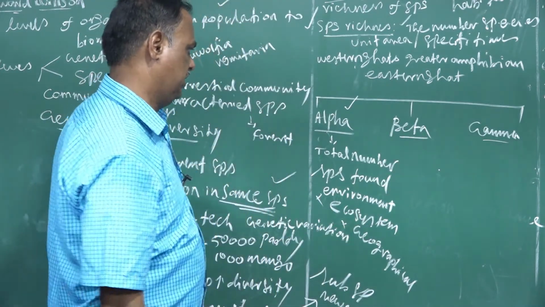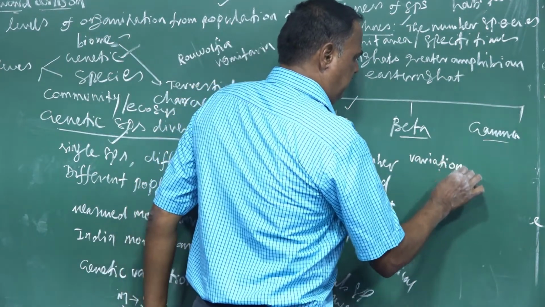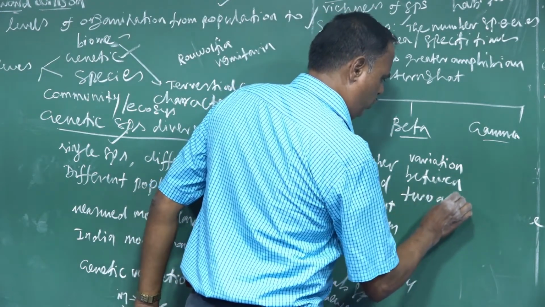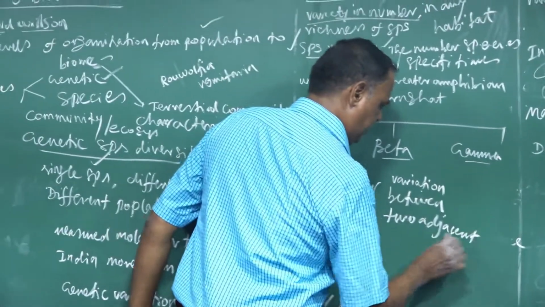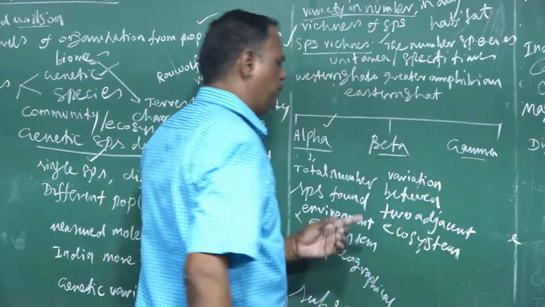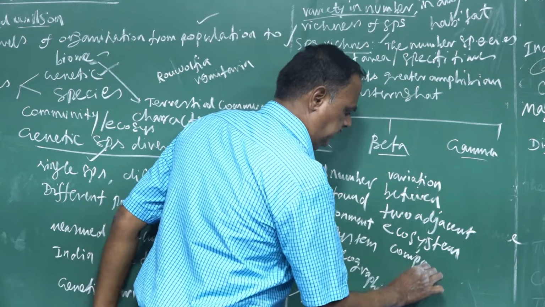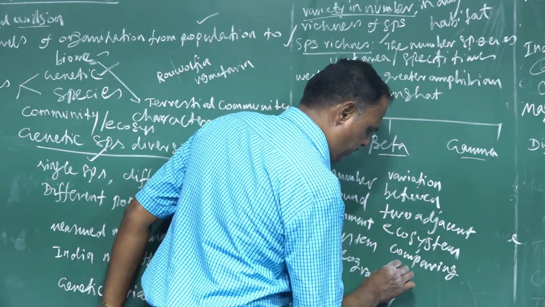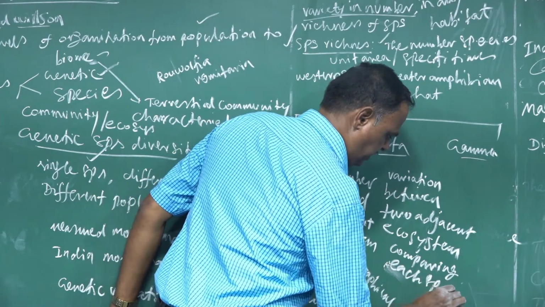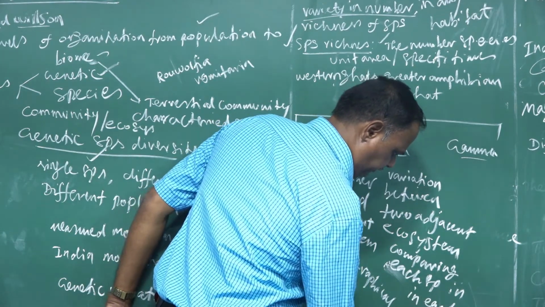Beta species diversity: the variation between two adjacent ecosystems. The variation of species between two adjacent ecosystems, comparing the number of species and each species in each ecosystem.